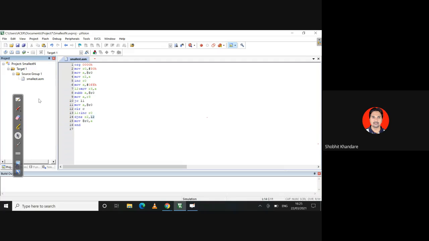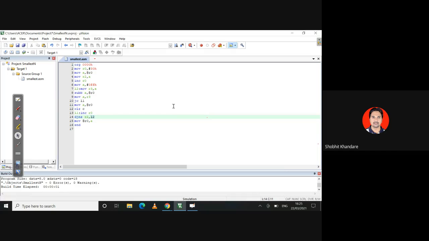Once it is added, now comes the next process of translate. Once it is translated, we will see whether it has some error. Yes, there are 0 errors and 0 warnings. Then build, and the last one is rebuild.